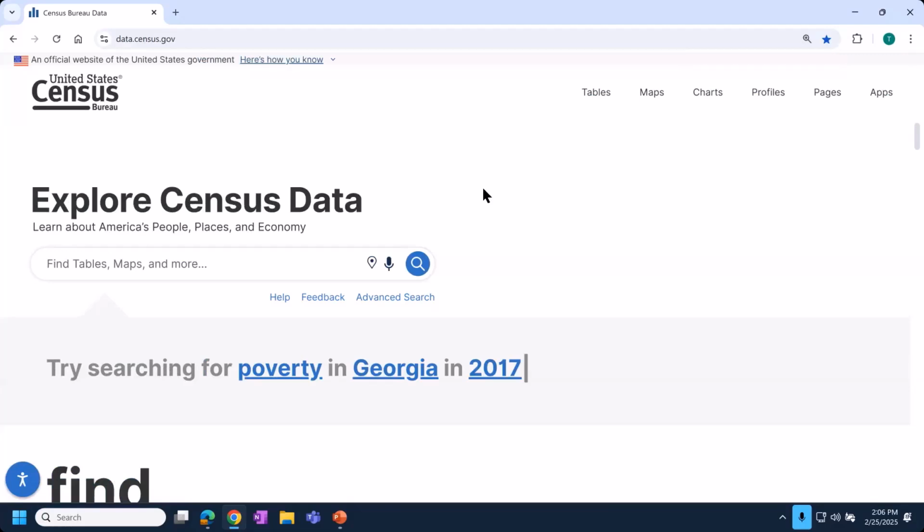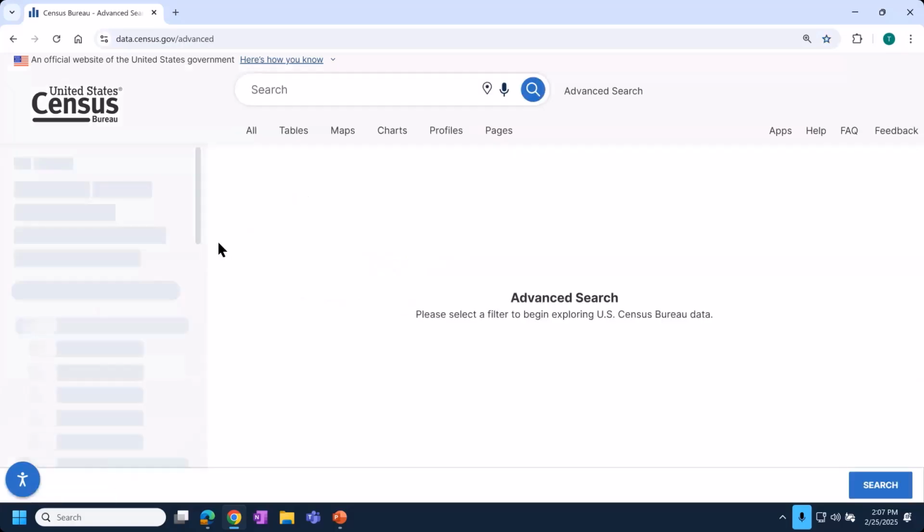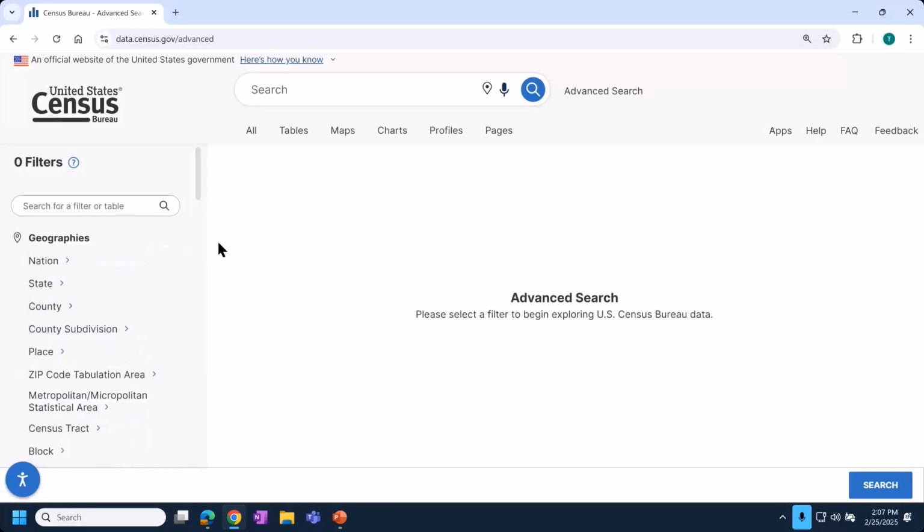So do know that we have a wide range of educational materials that can help you learn how to find tables more in depth than what I'm going to explicitly explain today. And that will go hand in hand with your ability to create these customized charts. But to get started, I'm going to use the advanced search filters. On the left-hand side, I'm going to choose filters for the 3 geographies I'm interested in first.